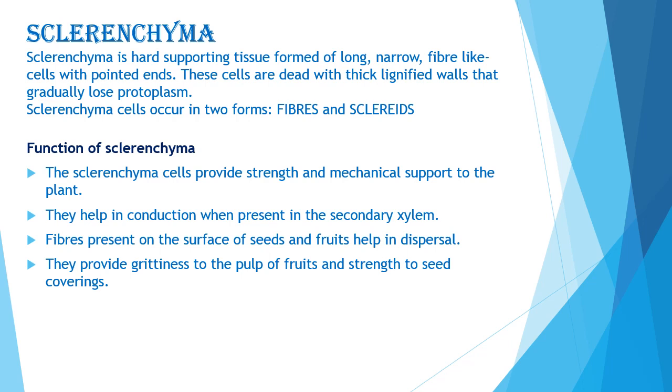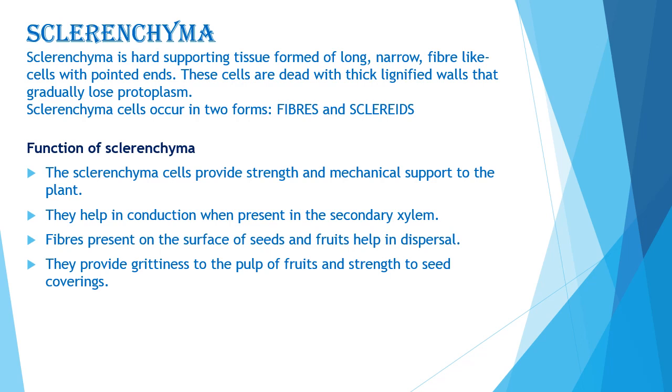Sclereids are grit cells, also called stone cells, because they are of irregular shape, and they develop in various parts of the plant such as the cortex, pith, phloem, hard seeds. Sclerenchyma occurs in abundance either in patches or in definite layers. The husk of coconut is made up of sclerenchymatous tissue, and it is also present in the mesocarp of the coconut fruit, and coir is a well-known fiber which we use for making mats, cordage, brushes, etc.